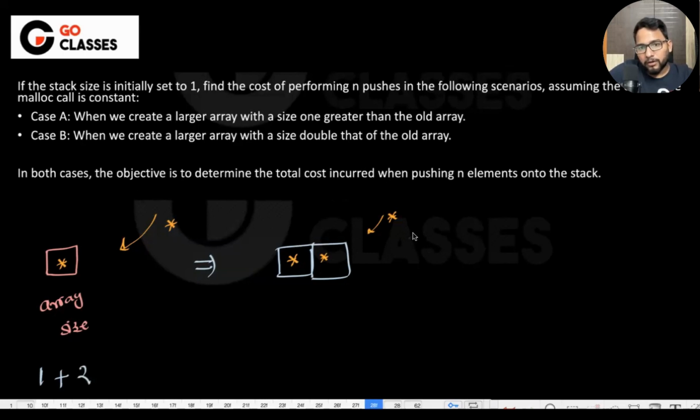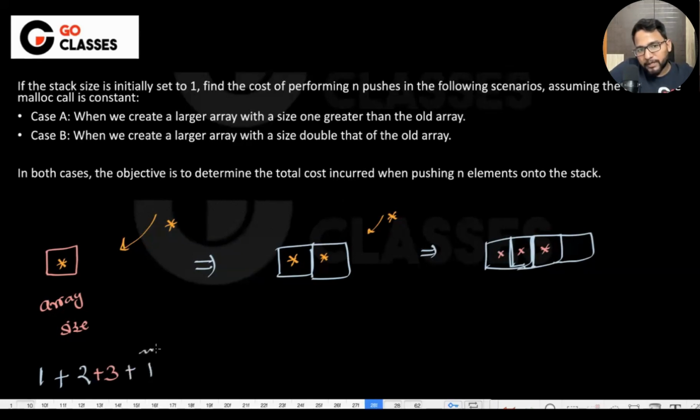Now you need to push one more element, but before that, you will be doubling the size. So 1, 2, 3, and then 4. You need to double the size. So here, these 2 elements are copied and the third element is copied. So for the third element also, we got 3. What about the fourth element? Just 1, right? Order of 1.